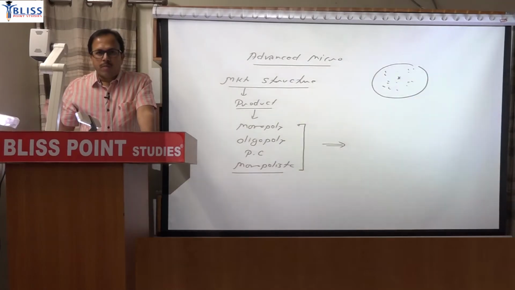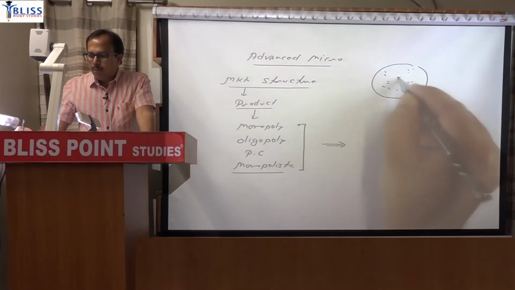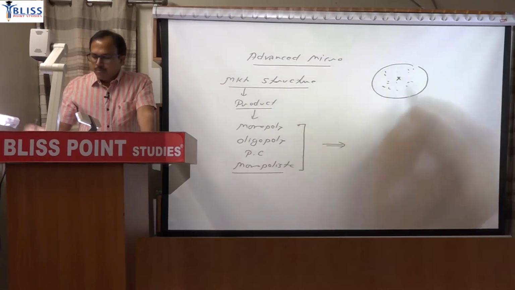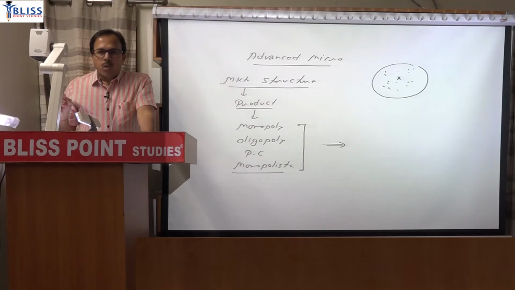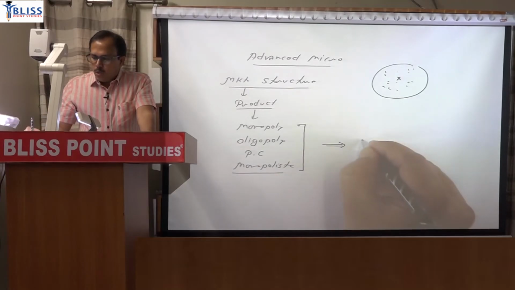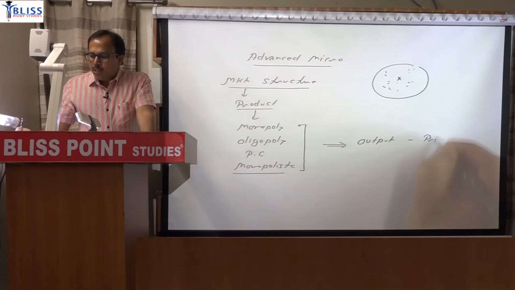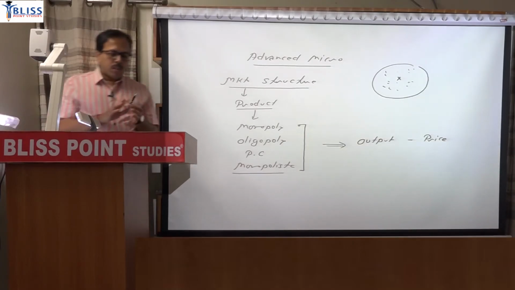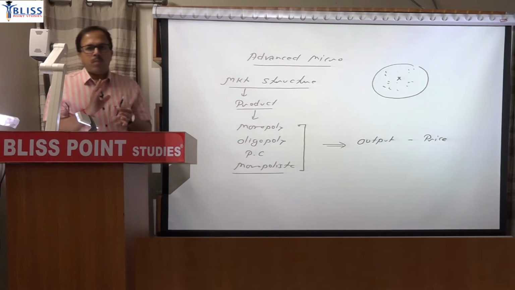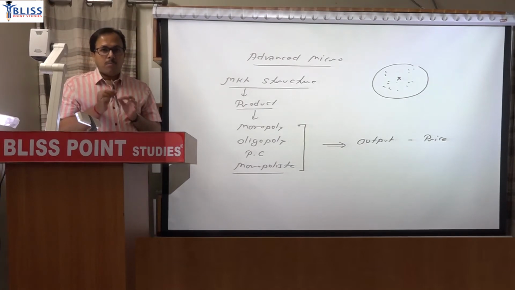So when I use the word firm, say there is one firm X in this market, and two important decisions relate to: one is how much quantity, that is output, is to be produced, and what will be the price for that output. So if there is a firm producing pens, that firm has to decide how many pens it should produce and at what price they will be sold in the market.